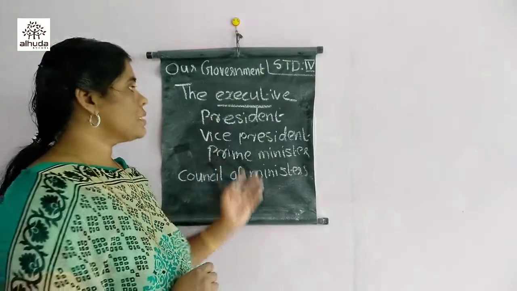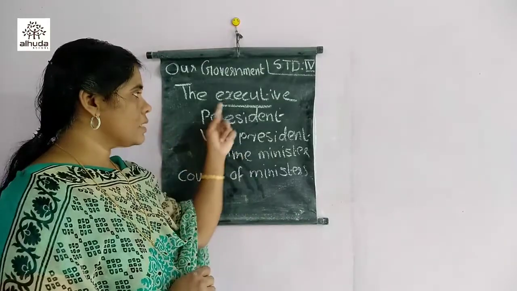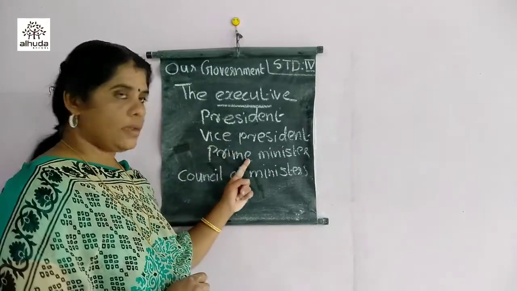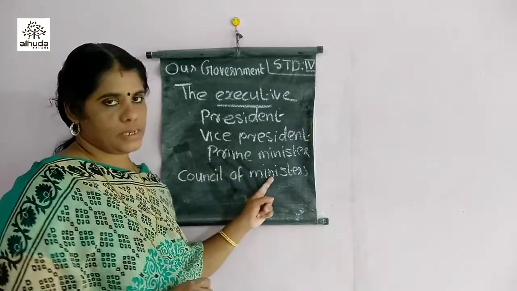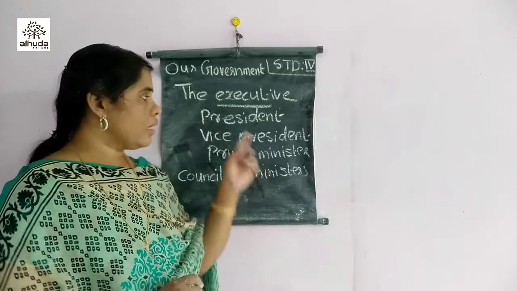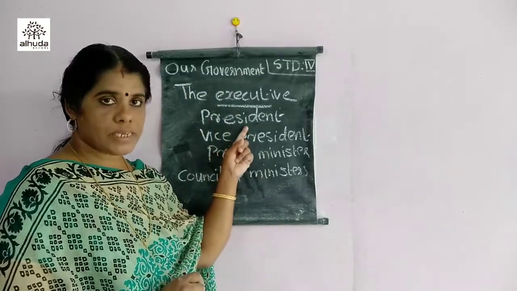This consists of the executive: president, vice president, prime minister and the council of ministers. So among this, coming first, president.